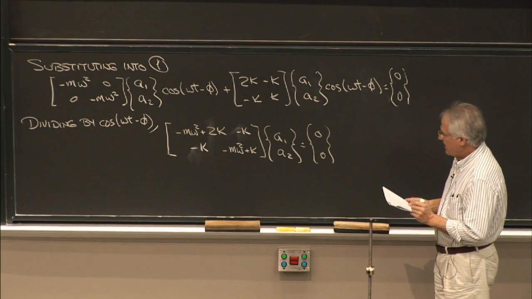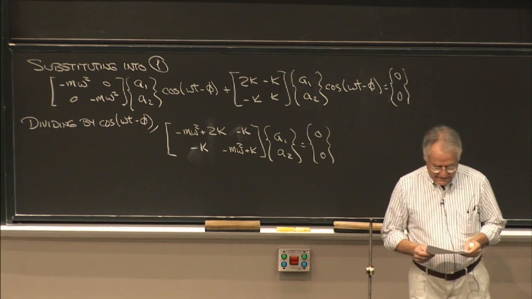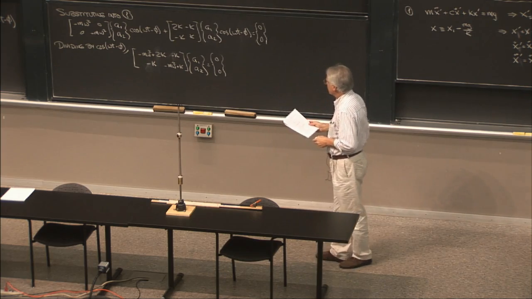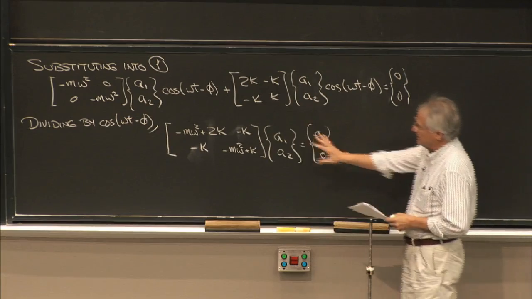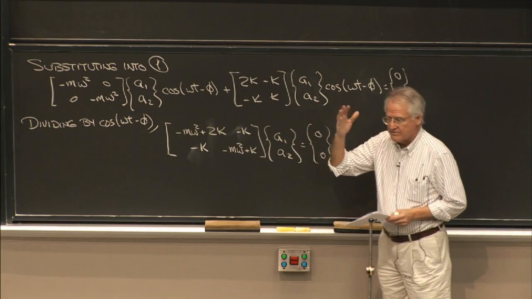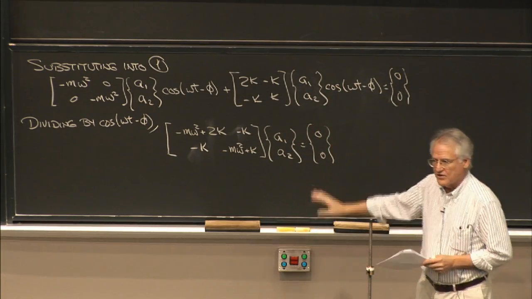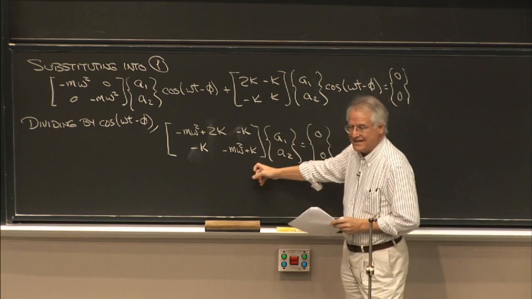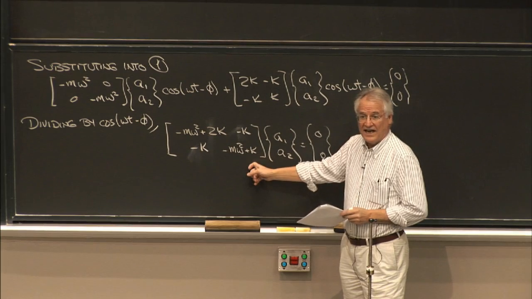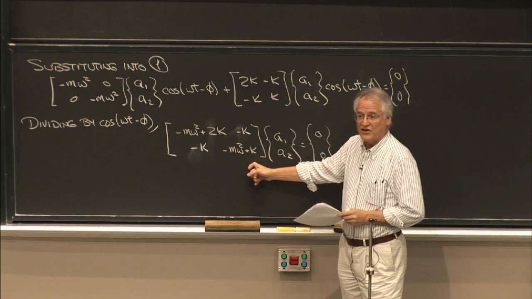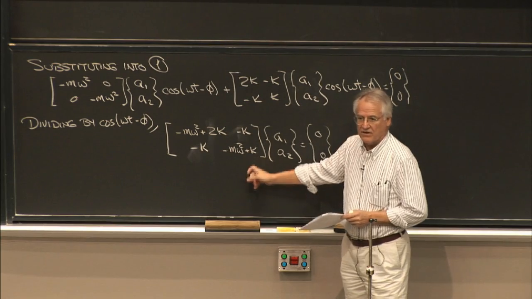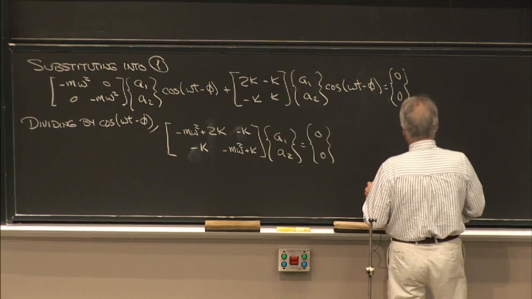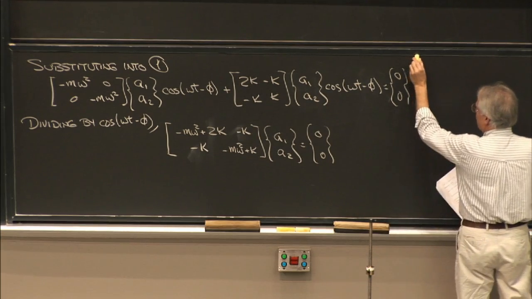Okay. Now the question on the floor is, what do we do with this? Can everybody appreciate that, kind of get out of the spring mass business and look at this from a math point of view. Does everyone appreciate that this is a set of linear equations? The old Ax equals b kind of thing. And if you recall, to solve this,